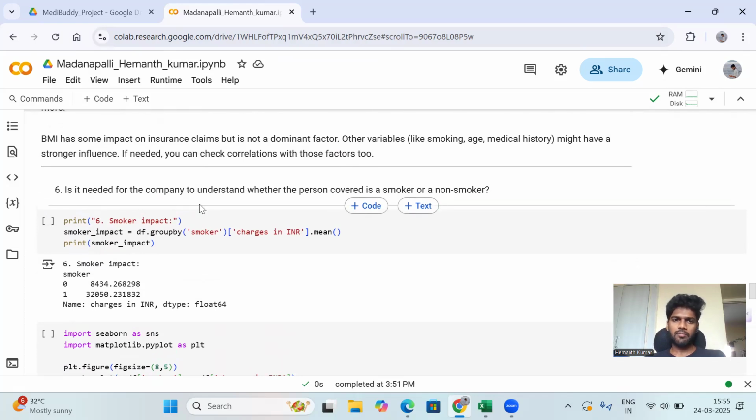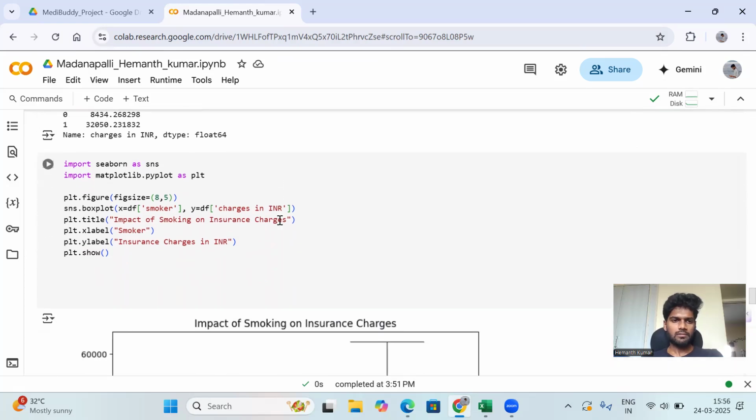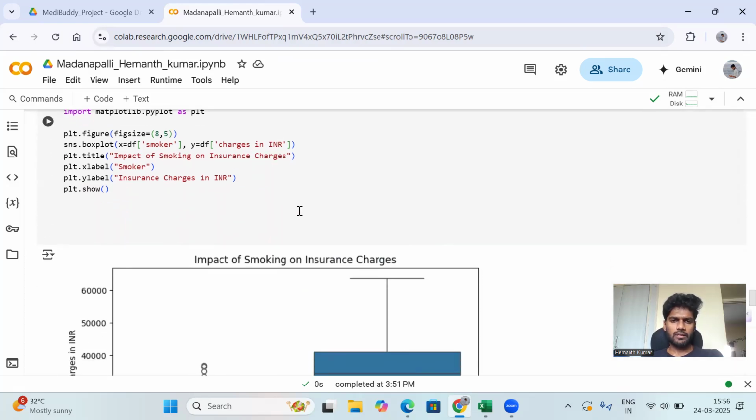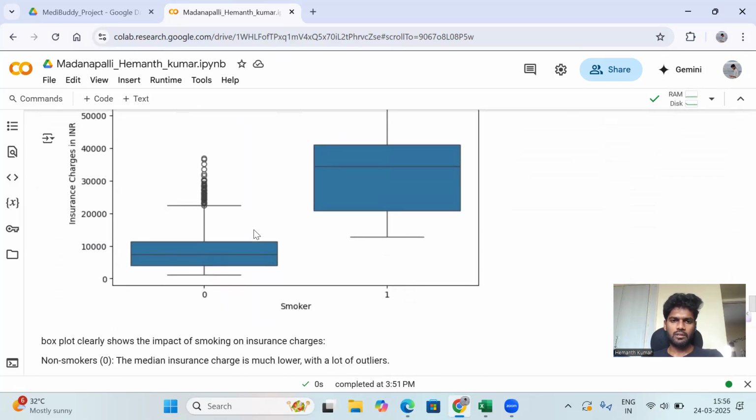Is it needed for the company to understand whether the person covered is a smoker or a non-smoker? Yes, there is a chance of a smoker impact. Here we are using 0 for non-smoker and 1 for smoker, and this is the impact of smoking. Using that, we create one more graph, the impact graph for smokers.